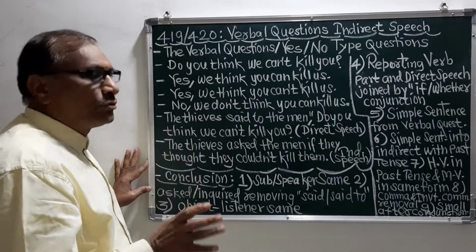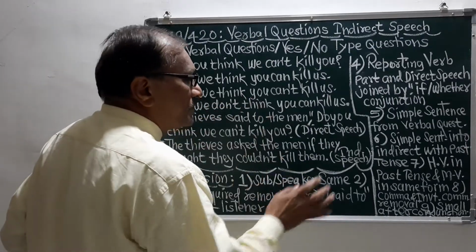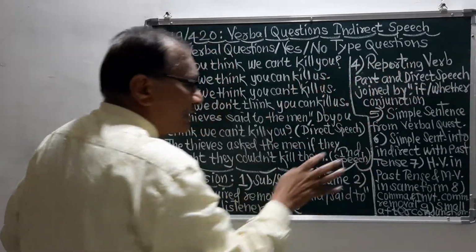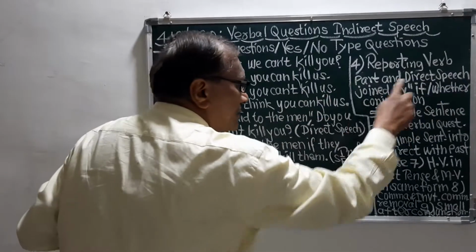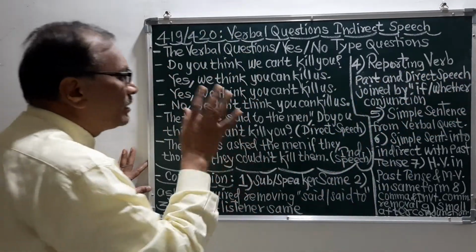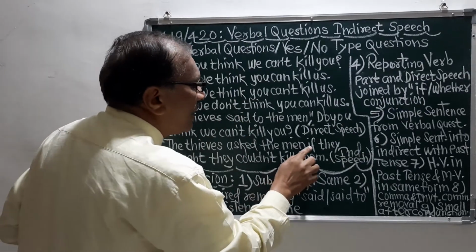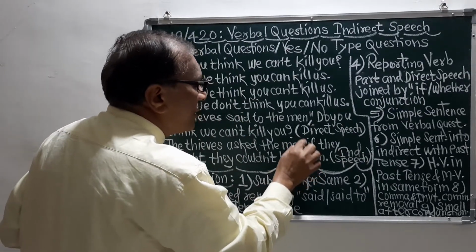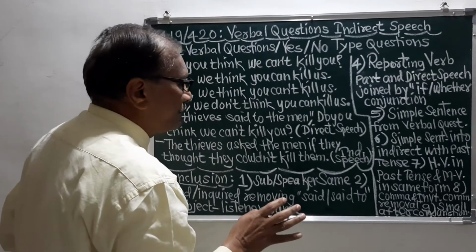So the fourth rule we have seen is that the reporting verb part and the direct speech are joined by "if" or "whether," and the same thing I have done here, I have put this "if."